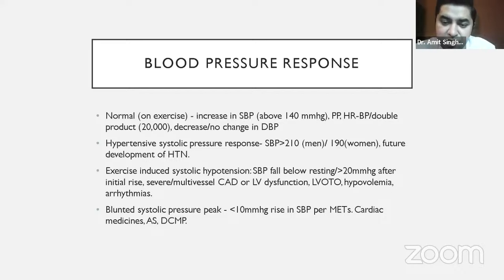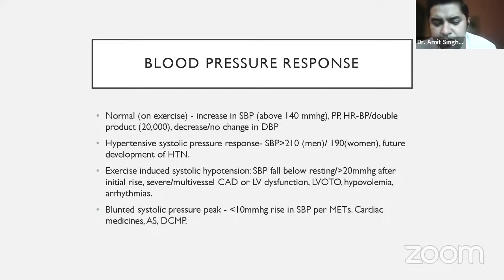exercise-induced systolic hypertension. Now this response is indicative of severe coronary artery disease, or the patient might be having an underlying LV dysfunction. LV dysfunction means left ventricular dysfunction. The patient is not able to generate adequate BP because of the left ventricular dysfunction. A patient might also be having hypovolemia.